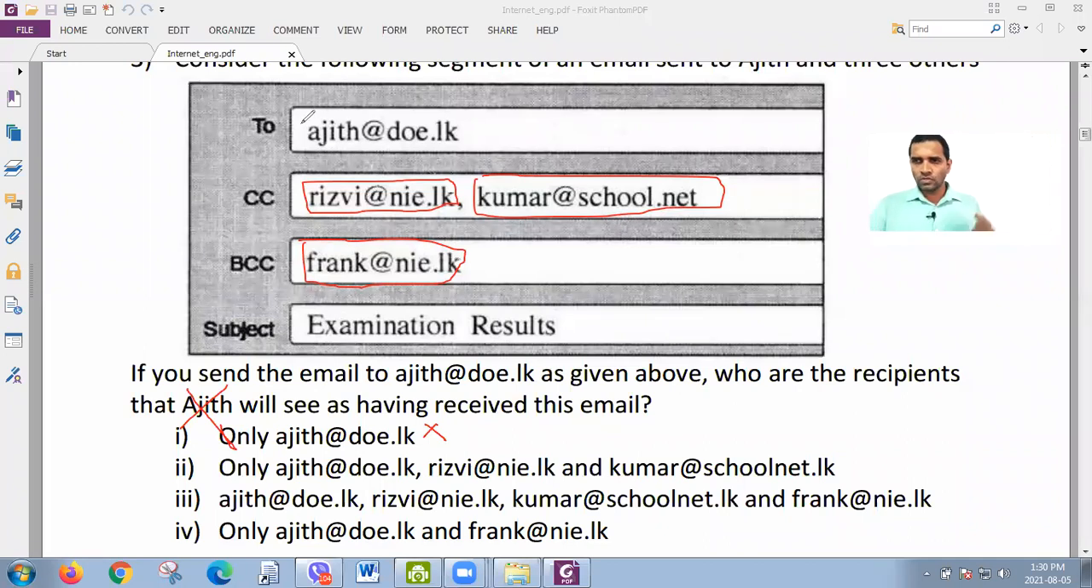So that is correct. So now Ajit knows that the mail is sent to 3 people. So himself, Rizvi, Kumar. So what is the answer? Is it second one? Only Ajit, DOE, yes, Rizvi, yes, and Kumar. Second answer is the correct answer. Okay. In the third answer, which is wrong, Frank is there, it is not right. Even in the last answer also, Frank is there, it is not right. So second answer is the correct answer. Okay. Right.